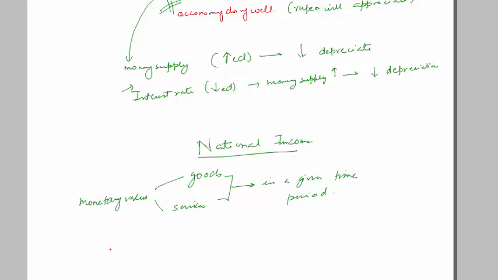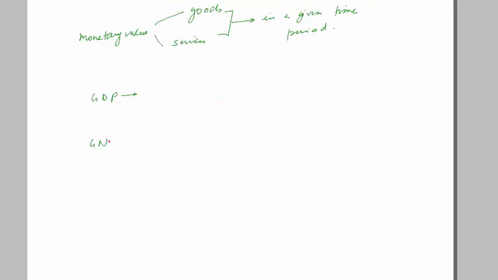Now there are 2 terms. One is GDP, gross domestic product, and one is GNP, gross national product.